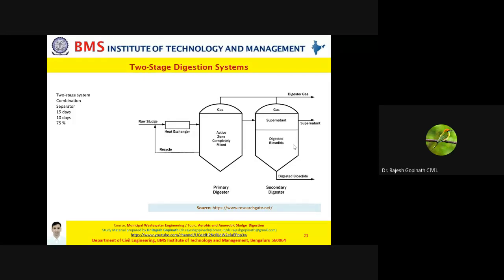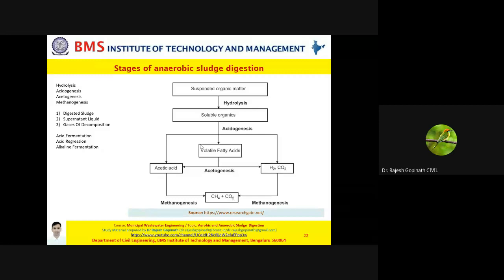Let us say you're going for a sludge drying bed. In that case, the retention period of your secondary digester is only about 15 days. But understand one essential criterion: the primary digestion tank, that is the first tank, is sized to provide 75% of the total tank design volume.